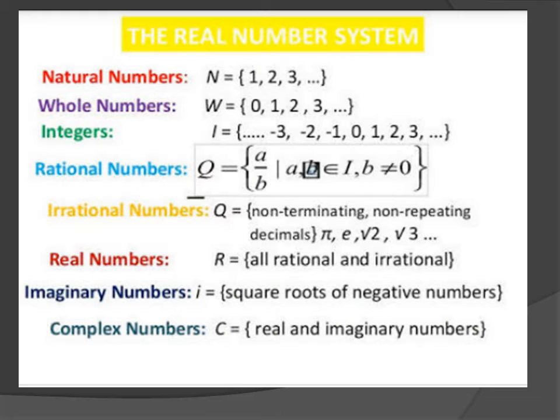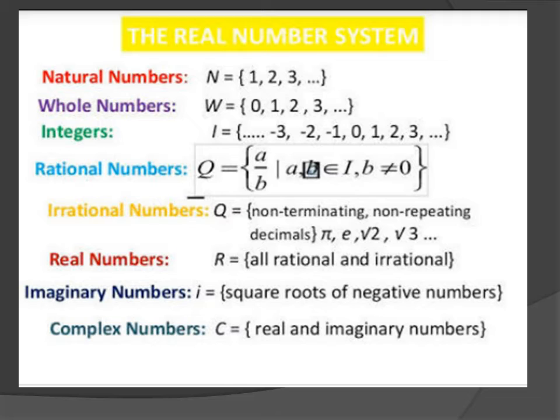Before defining the term real number, you have to learn about these numbers. First one is natural numbers. These numbers are represented by a capital letter N, and natural number starts from 1. Next is whole numbers. If we add a number 0 in the natural numbers, then we get a set of whole numbers, and whole numbers are represented by a capital letter W.